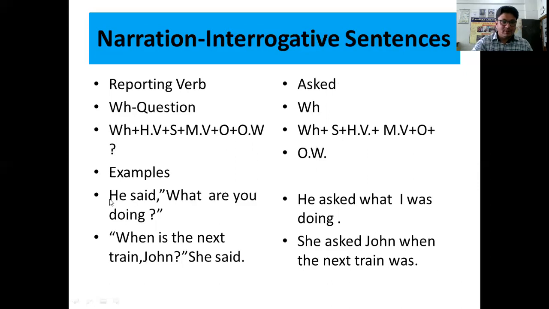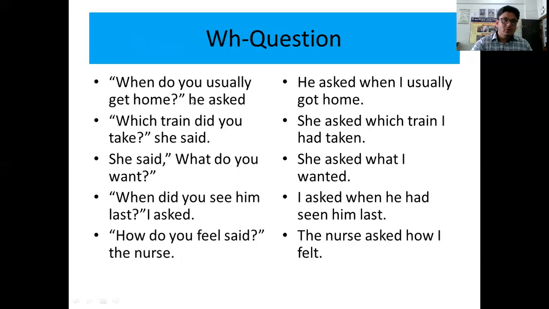Now see, example. He said, what are you doing? He asked, what? We have to interchange the positions of number 2 and number 3. It means helping verb and subject. Subject is going to be brought after the WH word. What I was doing. He asked what I was doing. When is the next train, John? She said. She asked John when the next train was. When do you usually get home? He asked. He asked when I usually got home.